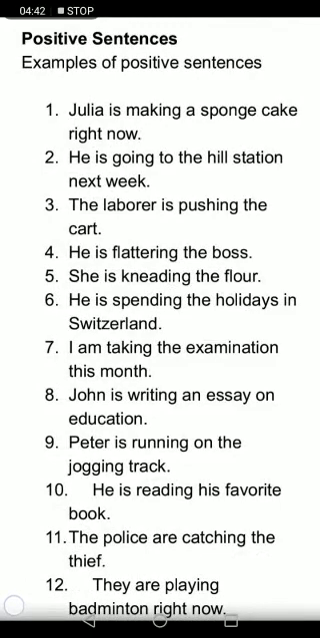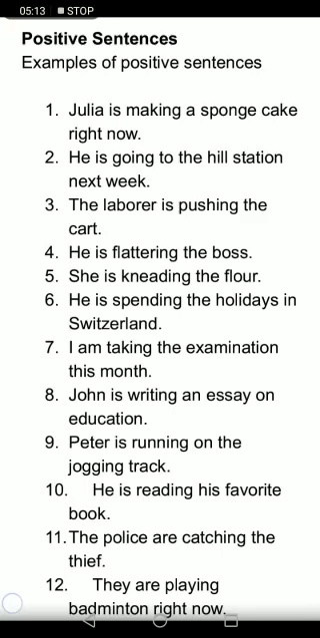Now, I showed you the examples of positive sentences, and then we are going to change them into negative, right? Julia is making a sponge cake right now. He is going to the hill station next week. The laborer is pushing the cart. He is flattering the boss. She is kneading the flour. He is spending the holidays in Switzerland. I am taking the examination this month.